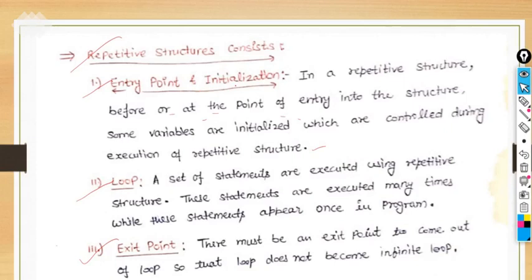Of course, the entry point is there and initialization is there, and we are executing a number of statements. Then after that we have the exit point, where we have to come out of the loop. So the entry point of the loop, right? Then we have to write the statements which we want to repeat, and at last we have to do the exit from the loop, so that a loop does not become an infinite loop. If a loop becomes infinite, it will never come out of the structure. So that is important to note down.